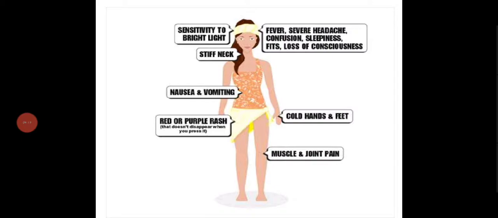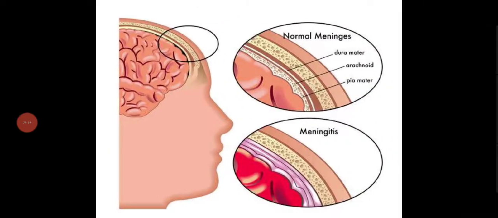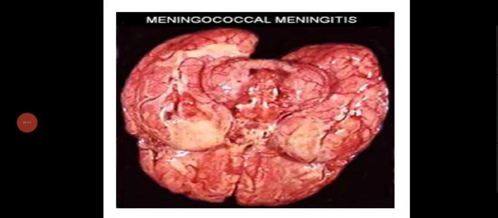And sensitivity to bright light is photophobia, fever, severe headache, confusion, sleeplessness, sleepiness, fits, loss of consciousness, stiff neck, nausea and vomiting, red or purple rash, cold hands and feet, muscle and joint pain. These are the main symptoms. So a normal brain has the dura mater, arachnoid and pia mater, that is the layers, and in this case they will have meningitis. That is, the infection will spread to the meninges.